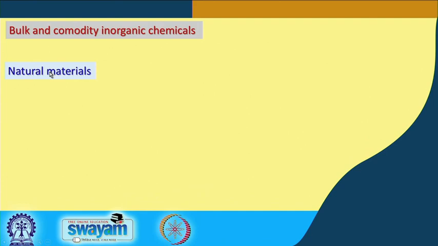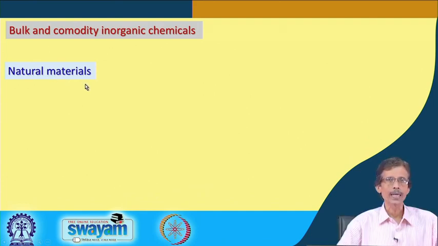Then natural materials. What are those natural materials? As I earlier told you, hematite, magnetite, pyrolusite, the manganese dioxide molecule can be natural materials. Even sulfur, which we just saw gives the corresponding oxidized forms, sulfur dioxide and sulfur trioxide, can also be our natural material.